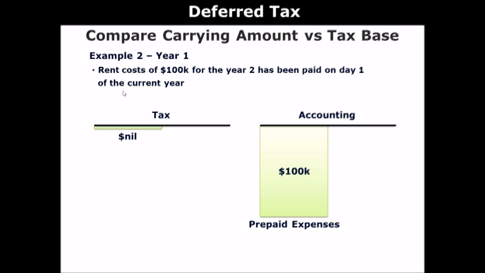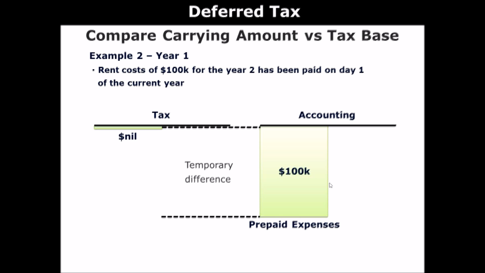Okay, so let's go on to the next example. So rent costs of $100,000 for the year 2, right? For the next year has been paid on day 1 of the current year. Okay, so for the next year, we paid $100,000. So that's prepaid expense from accounting perspective. But from tax perspective, since it's deducted when paid, nil. No such thing as prepaid expenses. So in this case, since there is a difference here, what do you have to record in order to reduce this gap?